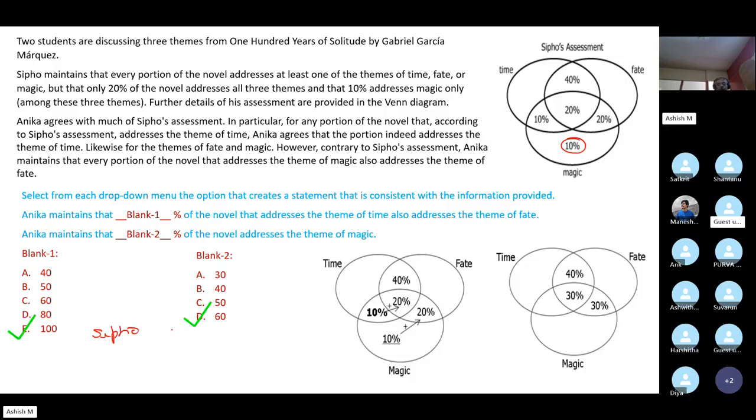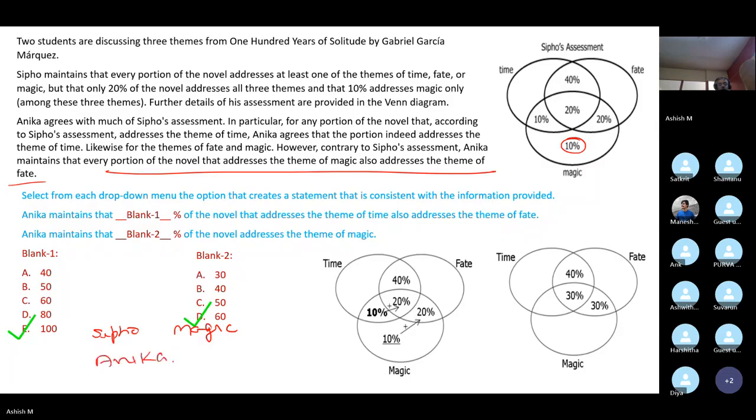Only magic, correct? Now, as per this line, this 10% should be addressing what? Magic plus fate. Agreed? And it can also be time, right?